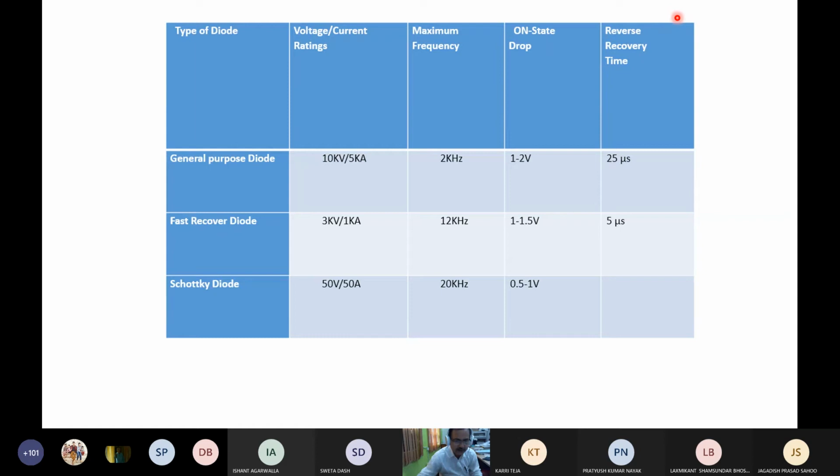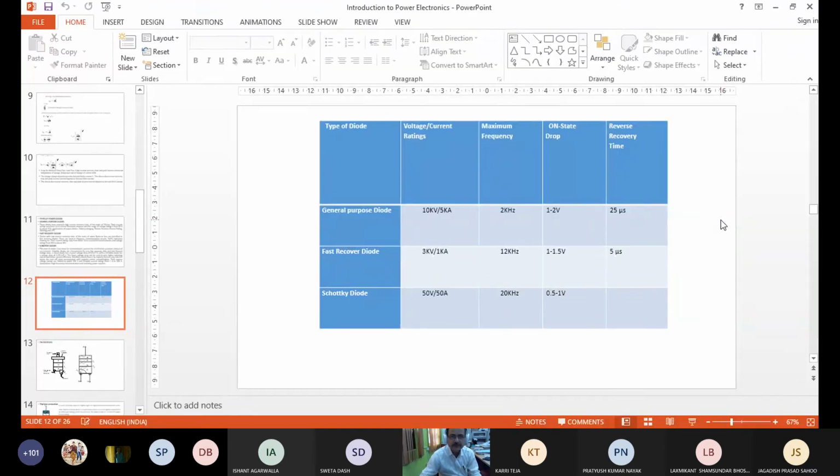So you collect some books and study regularly. Otherwise, power electronics is a very difficult subject. Sir, can you recommend some books? For fundamentals, Bimbhra's power electronics is there, and then one book is Khanchandani. These two books are okay for BTech.